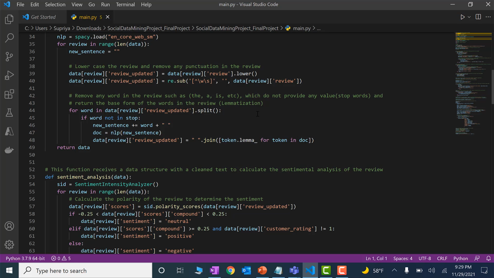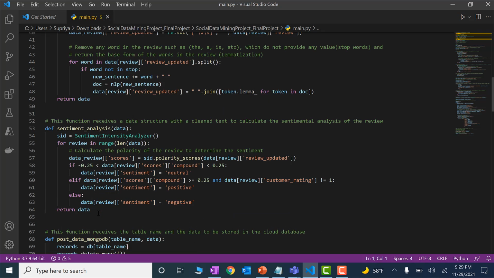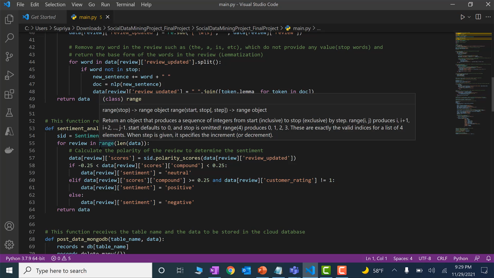That function is sentiment analysis. In that we are doing the analysis of all the reviews, and we have used the NLTK library for calculating the score. And as you can see, we are using the polarity score for categorizing the reviews we have saved. So if the polarity score is less than 0.05 and greater than -0.05, the review is considered neutral, whereas if it's greater than or equal to 0.05, it's considered positive.